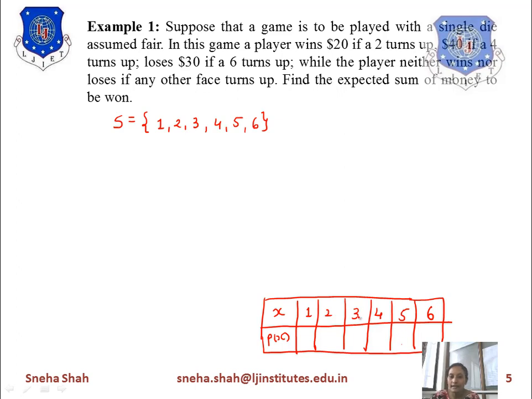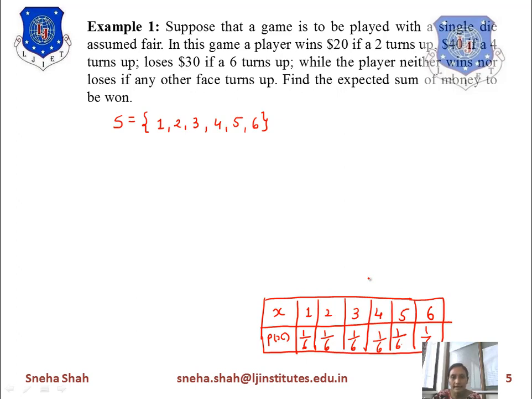Now if we find the probability of this, we can say that all the terms are equiprobable, and the total probability is 1, so for each output the probability will be 1 by 6. So all the terms have probability of 1 by 6. The total will be 6 times 1 by 6, which gives you the sure event equal to 1, right? So I have written the distribution of this random variable.